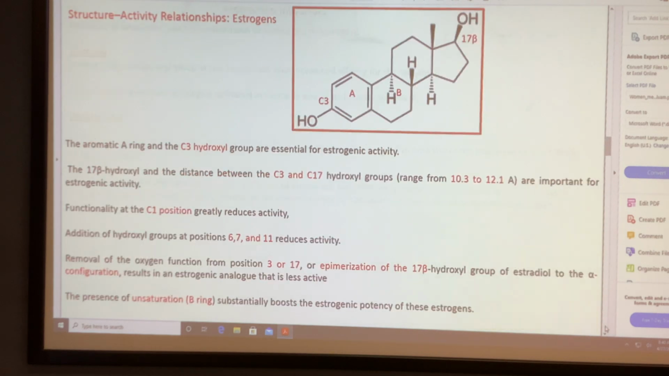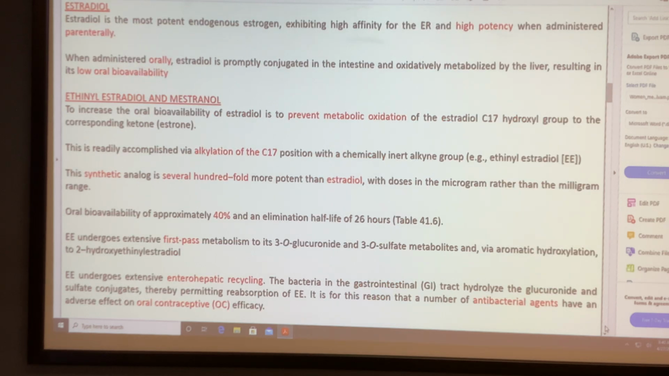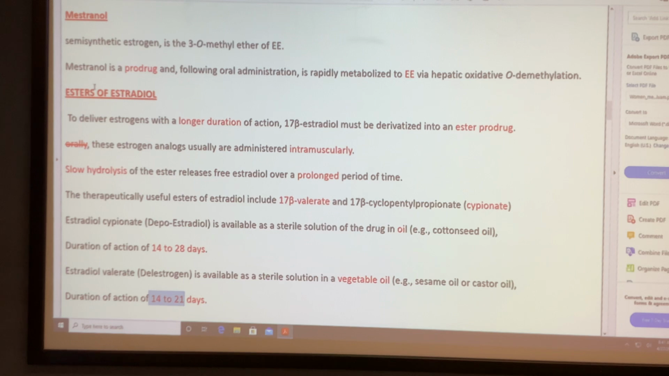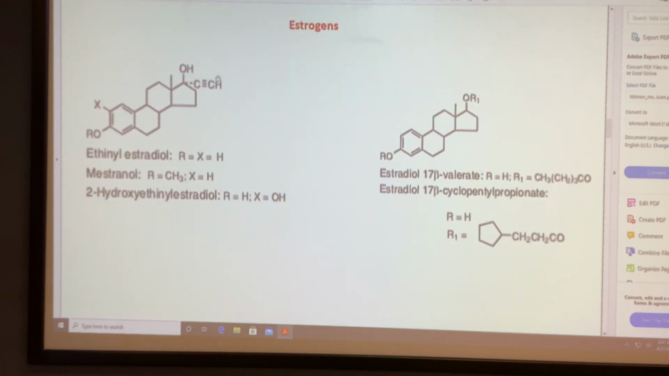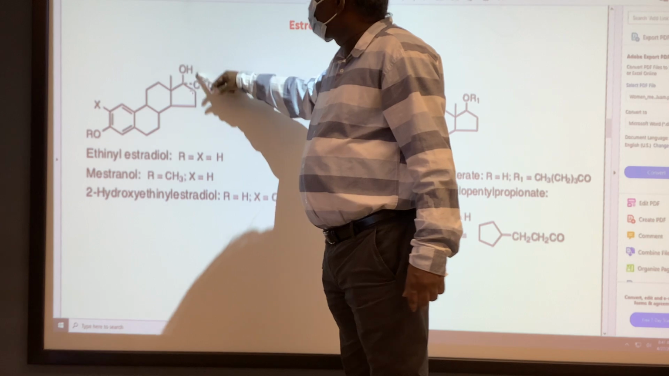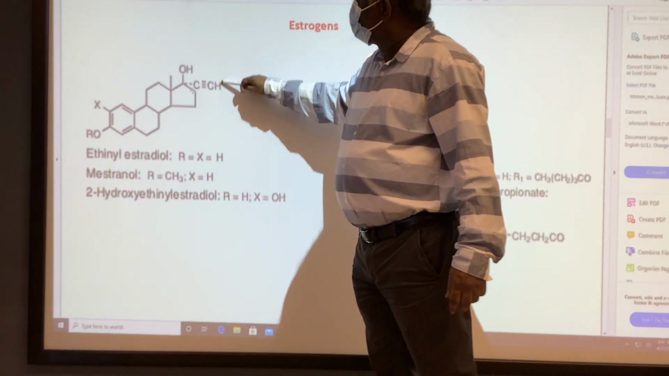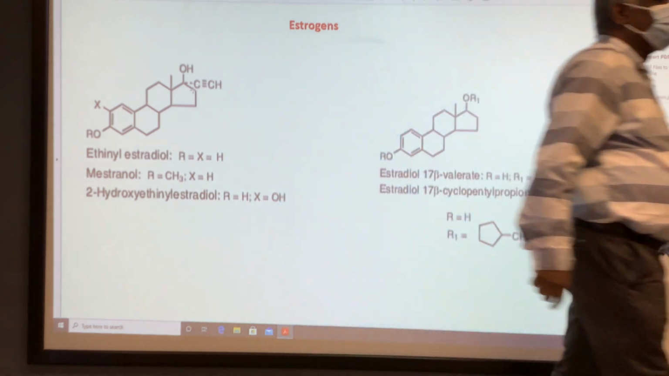So starting from estrogen, estradiol is not good for oral. That's the reason we made that ethinyl group at the 17th carbon. The ethinyl group at the 17th carbon makes the compound orally active, because we want to stop the conversion of this hydroxy to keto. That is the reason we introduce the inert functional group, the ethinyl.